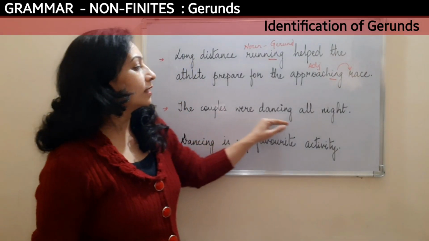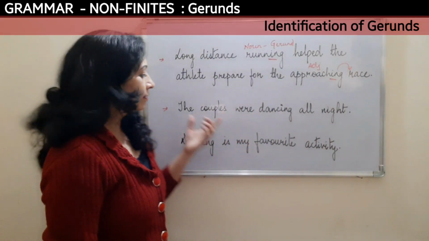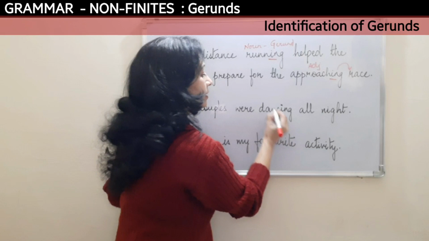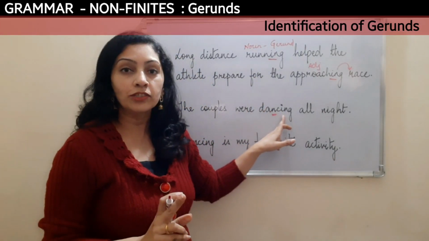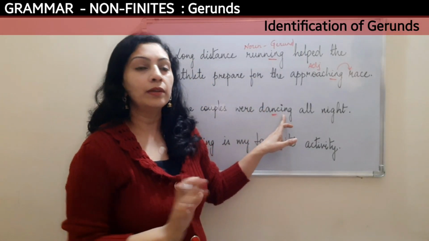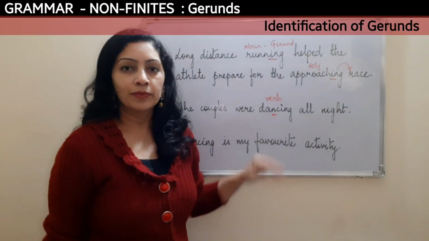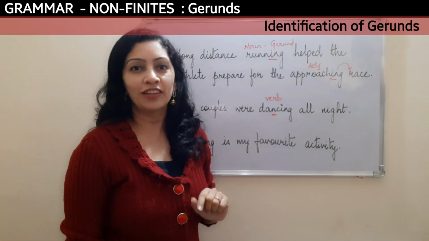Okay, look at the next sentence now. The couples were dancing all night. Now here the word dancing, even though it has ing, is not a noun, it acts like a verb in this sentence. So this is not a gerund.